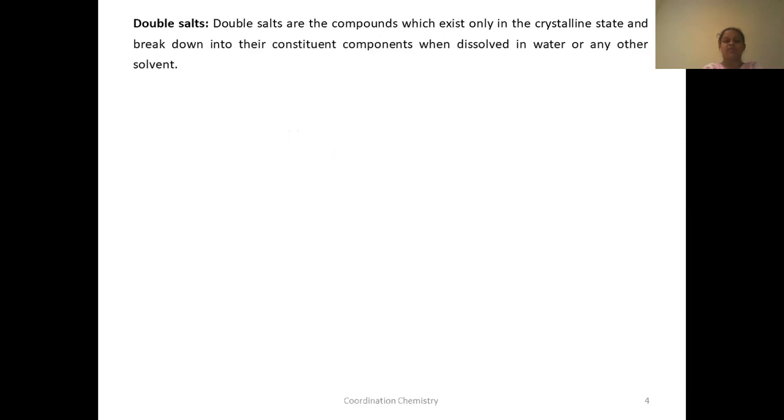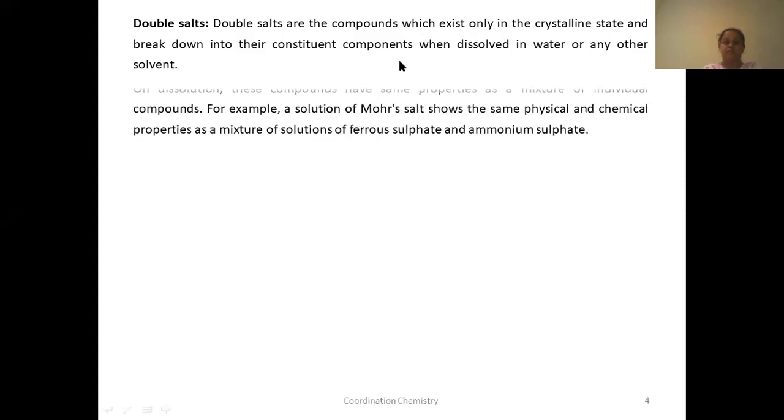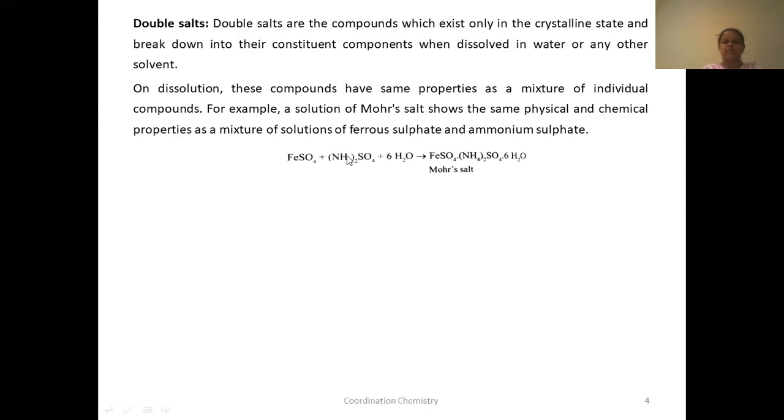Let us briefly see what double salts are also. Double salts are compounds which exist only in the crystalline state and break down into their constituent components when dissolved in water. On dissolution, these components have the same properties as a mixture of individual compounds. For example, let us see this equation, Mohr's salt. Mohr's salt shows the same physical properties and chemical properties as a mixture of solutions of ferrous salt and ammonium salt.